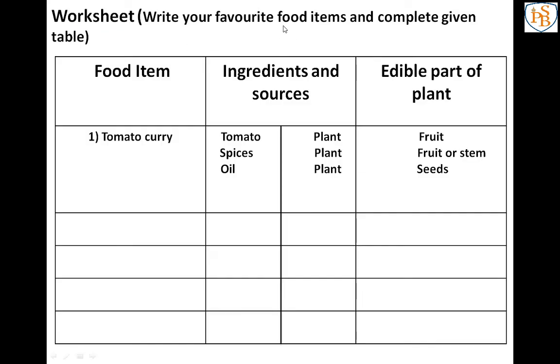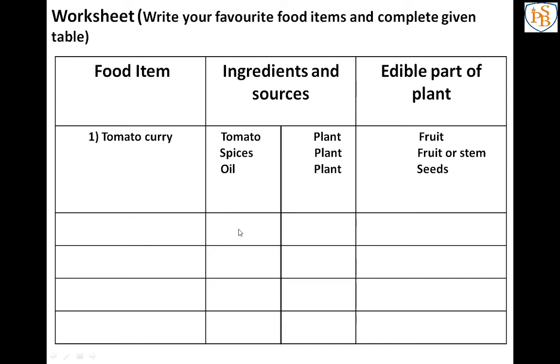So from that you have to complete one worksheet. Already I have given one example. In this, food item is there, ingredients and sources are there, edible part of plant. Means what? Imagine or write your favorite dishes here.